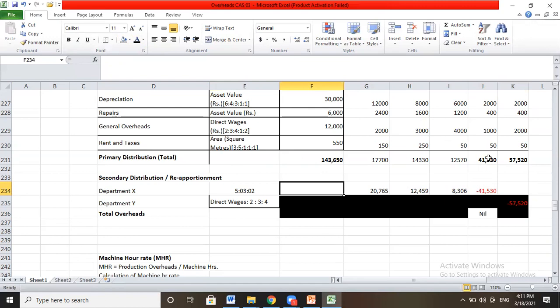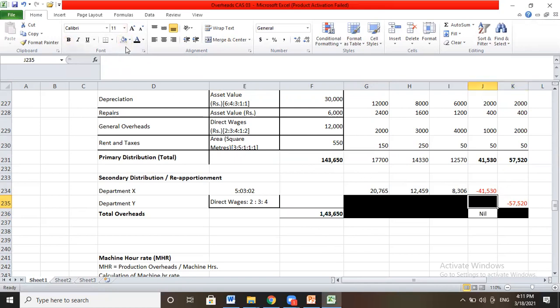Here we will not write this amount because we are distributing it from the X department overhead, which has already been added over here. If we write it over here again, it will be added or deducted twice. That should not happen. This is what secondary distribution, reapportionment, is. While doing reapportionment, we should take care that the whole primary distribution amount will continue as it is. The only difference is that the total of the earlier primary distribution for production departments will change because the service department is going to allocate on production departments.